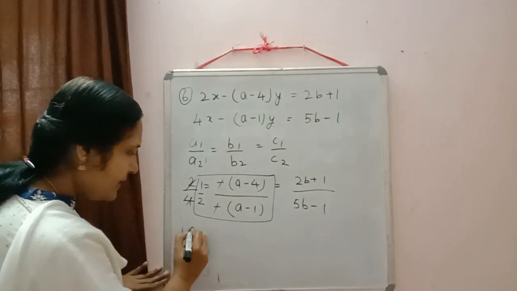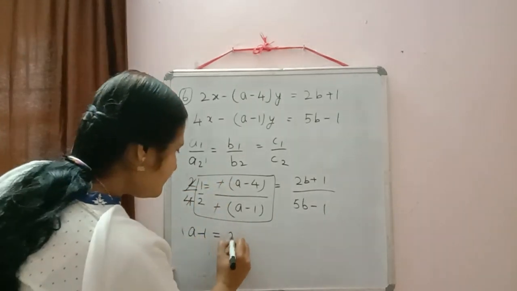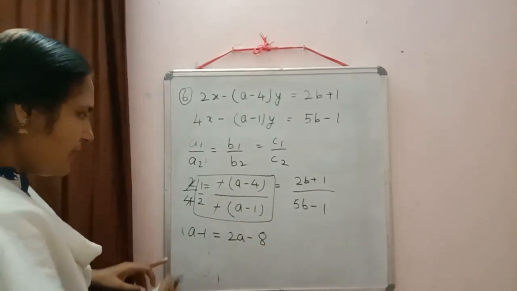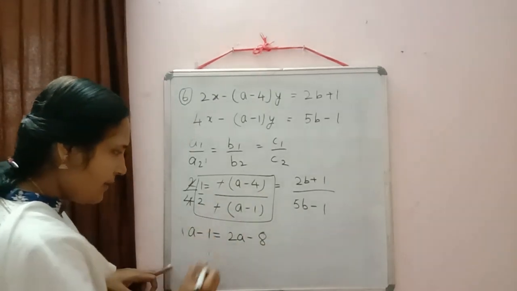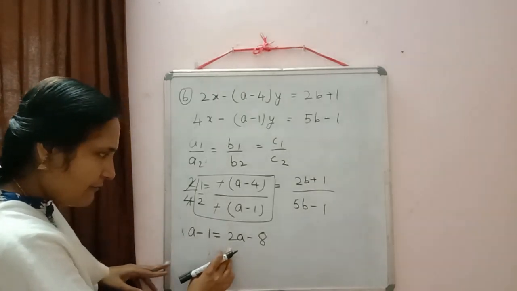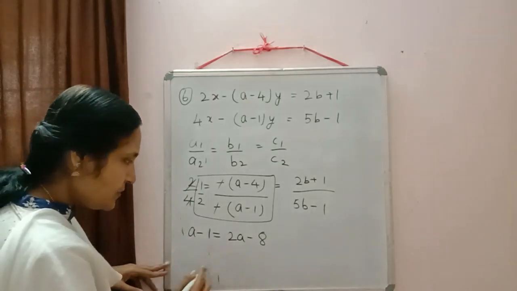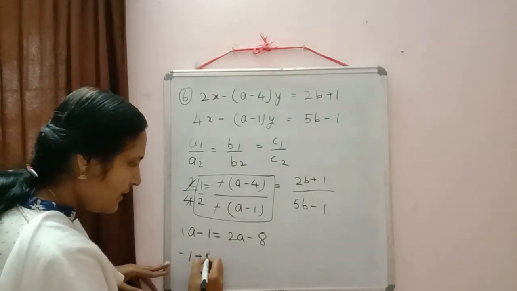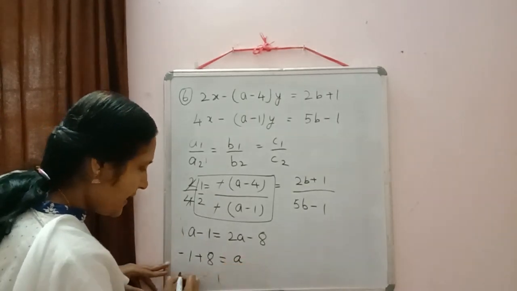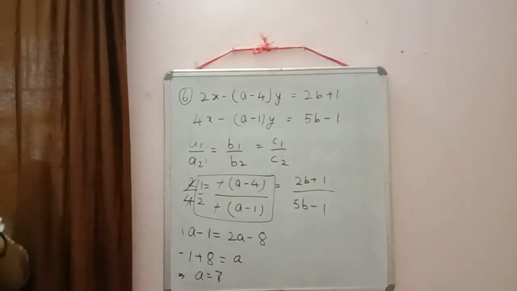Then we will get a minus 1 is equal to 2a, 2 into minus 4 minus 8. A minus 1 is equal to 2a minus 8. Now this a we can shift to left hand side and minus 8 we can shift to right hand side. So we will get minus 1 plus 8 is equal to 2a minus a. So we are getting a is equal to 7.